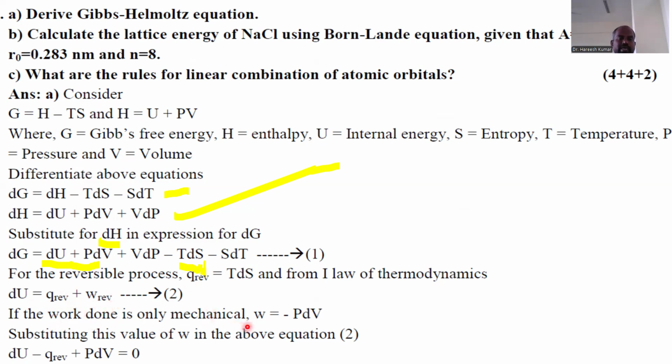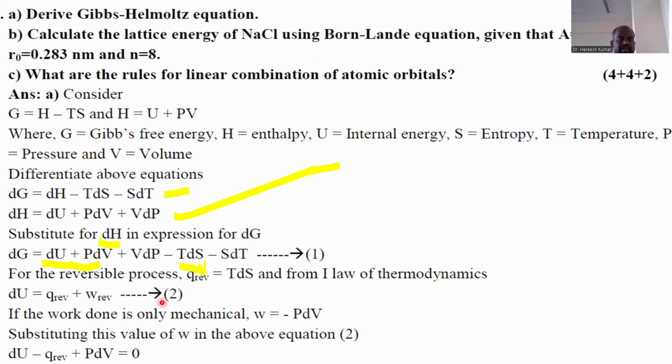If work done is only mechanical, then W is equal to minus PdV. Substituting this value, you can substitute in equation 2. Then equation 2 becomes dU minus Q reversible plus PdV is equal to 0.